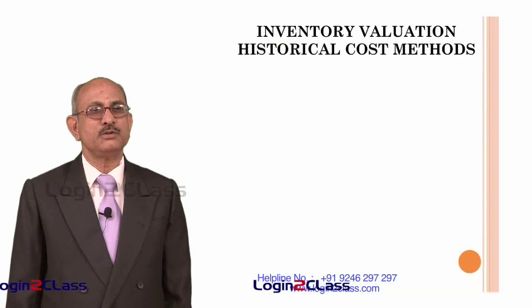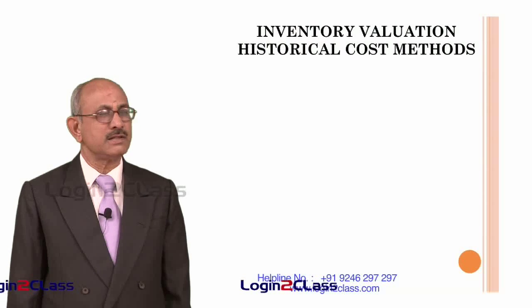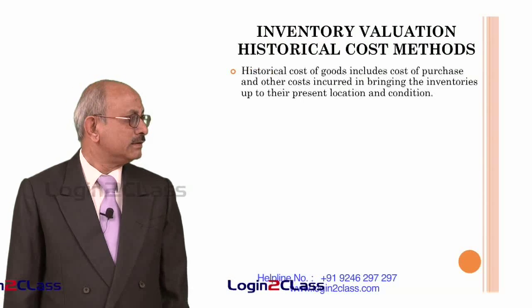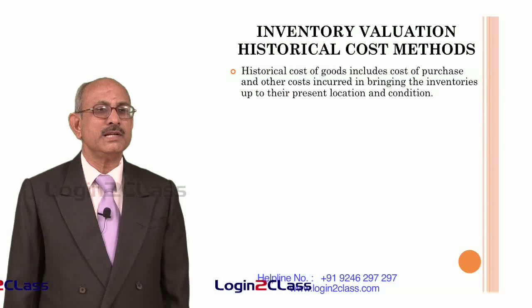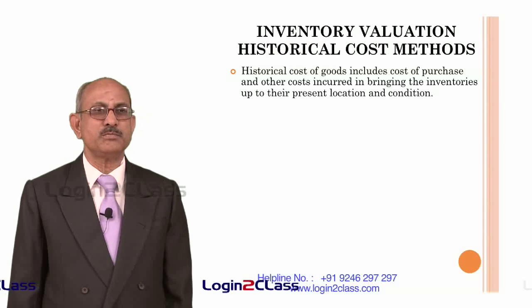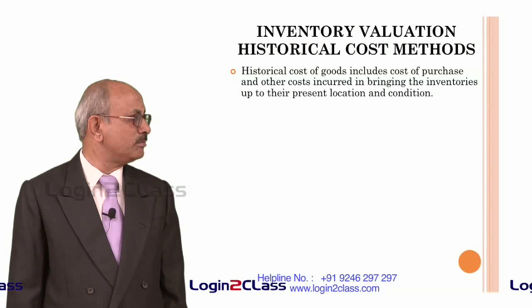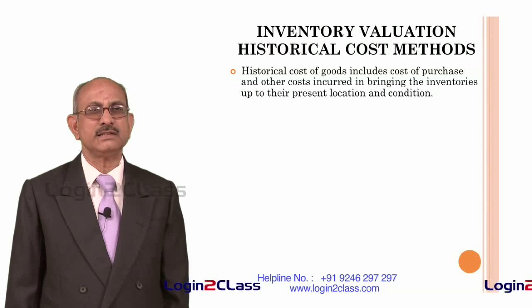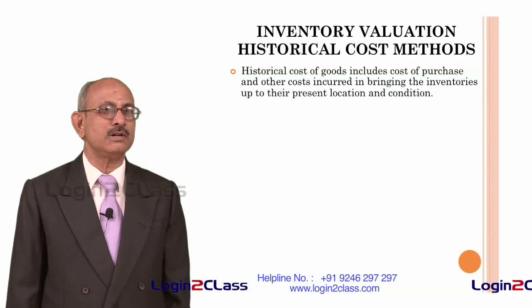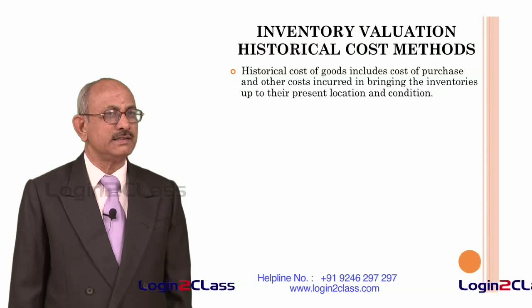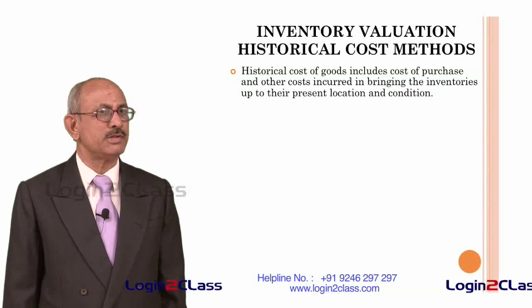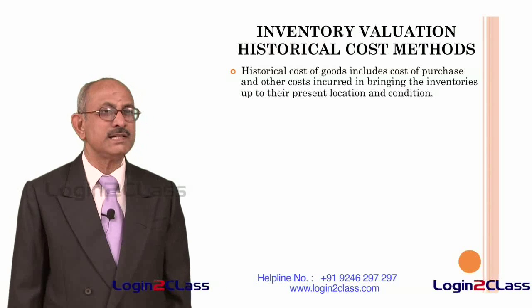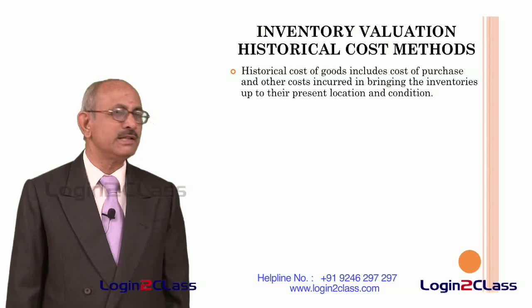So let us try to find out what are the different historical cost methods. Historical cost method means cost includes cost of purchase and other costs incurred in bringing the inventories up to their present location and condition. This has already been explained. That means all costs which are necessary to bring the inventory to their present location as well as present condition have to be incorporated in the total cost.